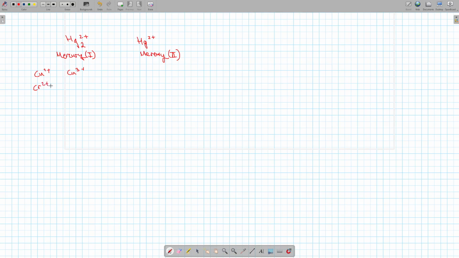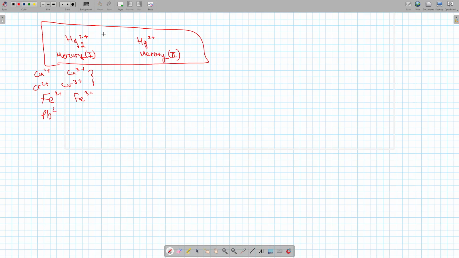Chromium, Cr2+, Cr3+. Don't memorize these, but the main one you need to memorize is this. Iron, I'm sure you're familiar with iron. You have lead, which is 2+, and there's also 4+. These are some examples that you may see.